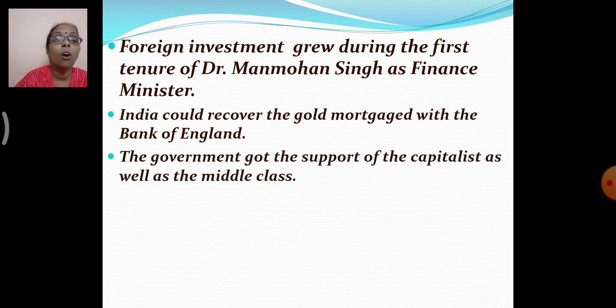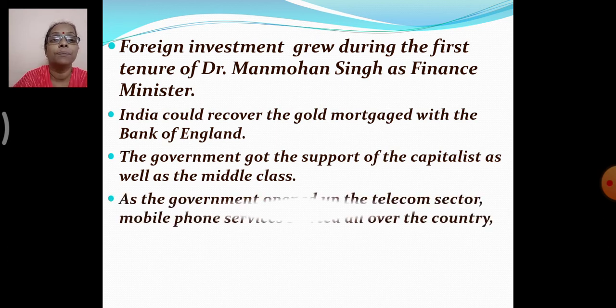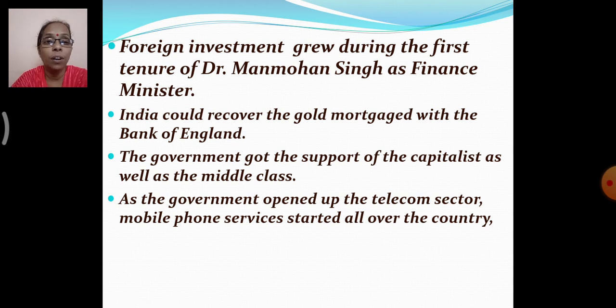And the government got the support of the capitalists as well as the middle class. As private sectors were allowed to invest in the public sectors, the government got the support of both. As the government opened up the telecom sector, mobile phone services started all over the country. So it became easy to get connected to people and carry out transactions even in foreign countries.